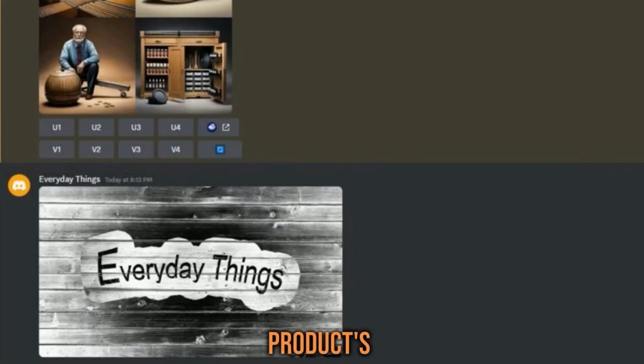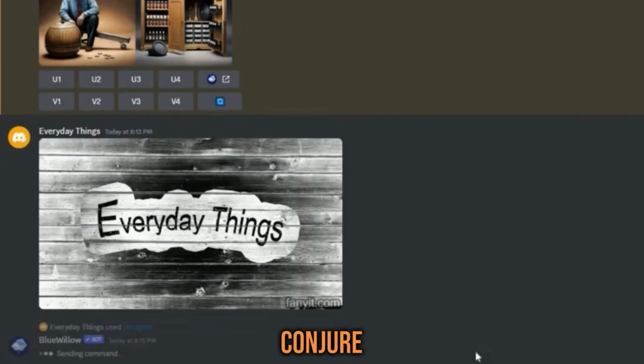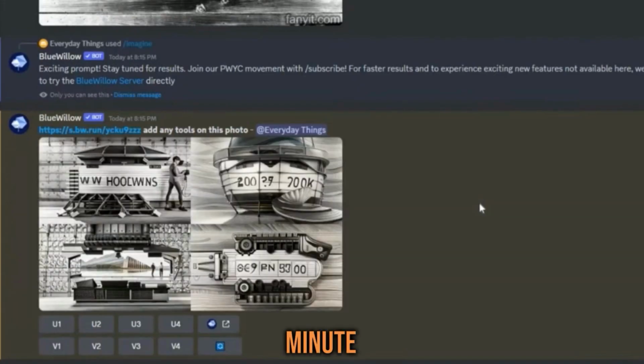I'll input the product's name. This time around, I'll crank up the specifications to extreme details and ultra-realistic. The magic at Blue Willow will then step up and conjure an image for the specific product in question. Keep in mind, this might take up to a minute to complete.